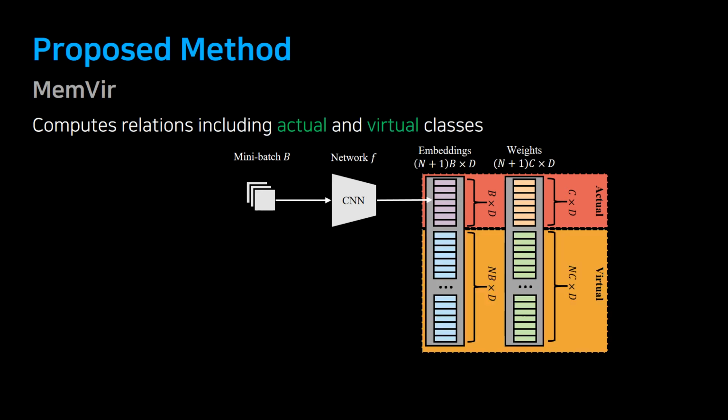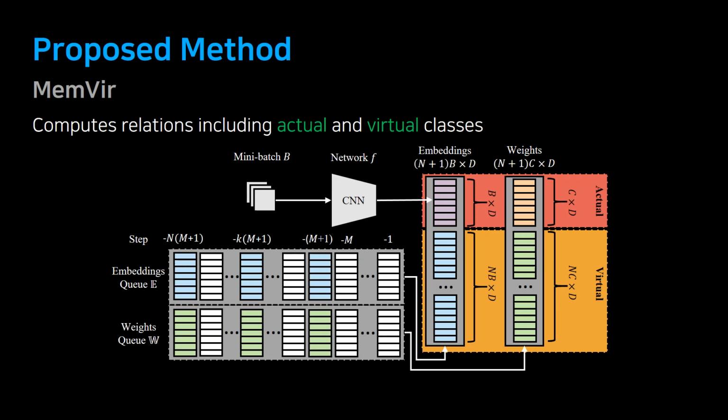When MemVir is applied, virtual embeddings and class weights are added in the training progress, as you can see here. Virtual embeddings and class weights come from the memory queue, which saves every step's embeddings and class weights. Selecting previous embeddings and class weights to use as virtual classes depends on margin M, which is in between selected steps. And we use N as the number of steps to use.